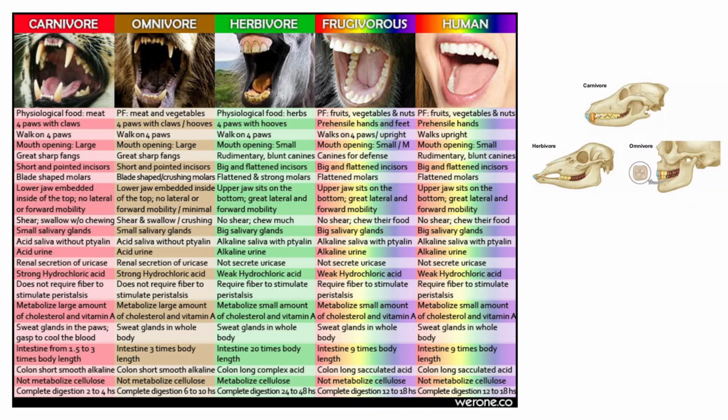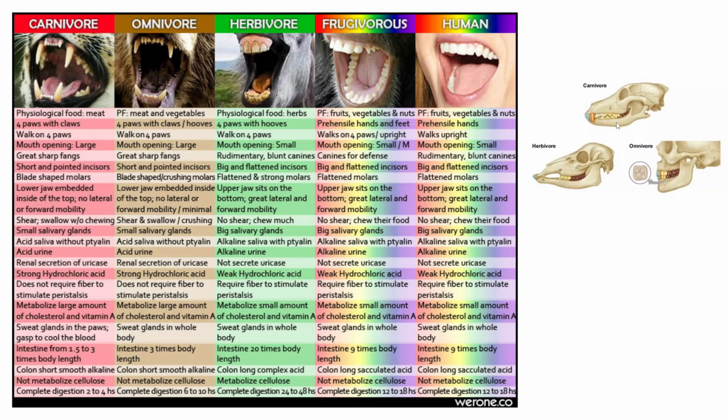appearance and physiological facts. A carnivore animal which lives only on flesh would have a physiological structure like this: it has claws on the foot and walks on four paws. It has paw-like structures, and the mouth opening is quite large, and it also has sharp fangs, sharp blade